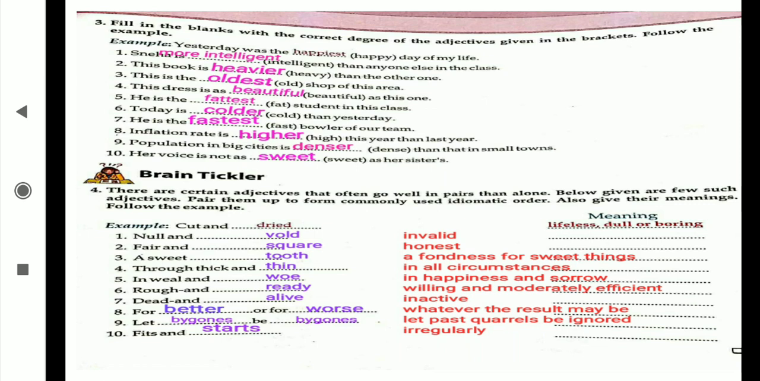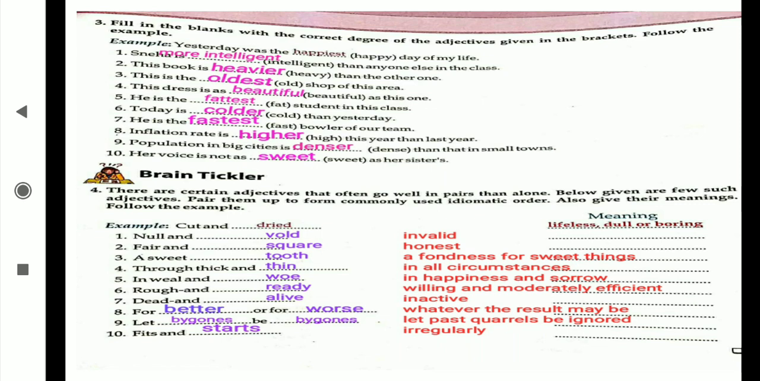Cut and dried means lifeless, dull or boring. Null and void means invalid. Fair and square means honest. A sweet tooth, a fondness of sweet things. Through thick and thin, in all circumstances. In weal and woe, in happiness and sorrow. Rough and ready, willing and moderately efficient. Dead and alive, that is inactive. For better or for worse, whatever the result may be. Let bygones be bygones, means let past quarrels be ignored. Fits and starts, it is irregularly. Okay, these are the meanings.